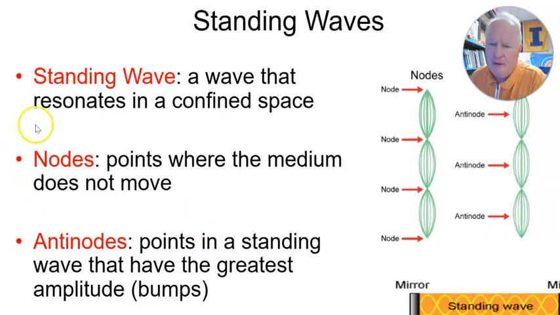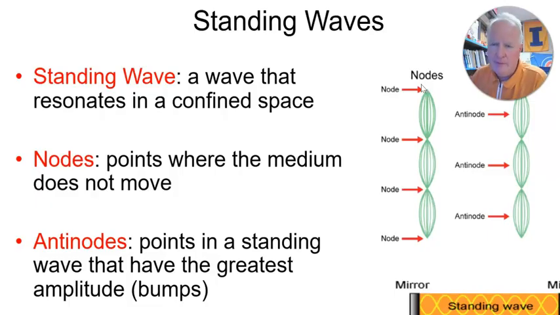So let's say I had something driving this, something making this go back and forth, like my hand making this wave. The wave will go through the string, bounce off of here, and then start bouncing back.